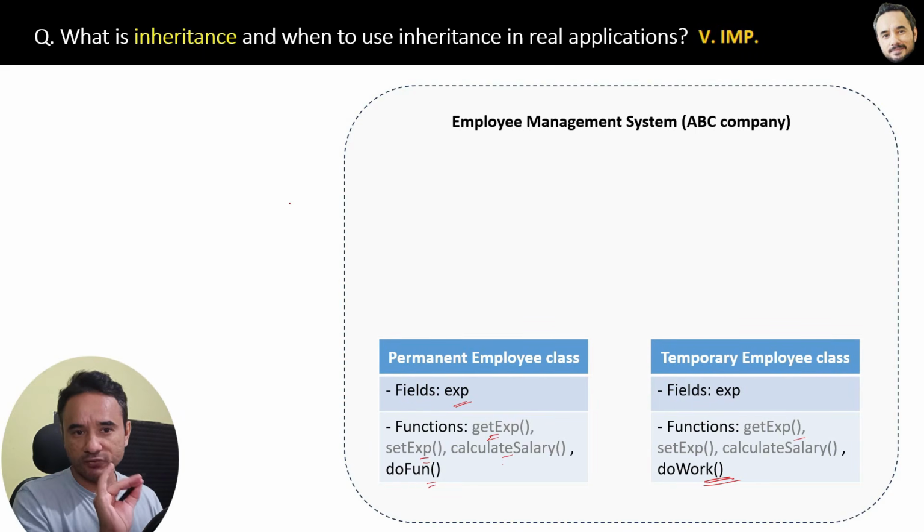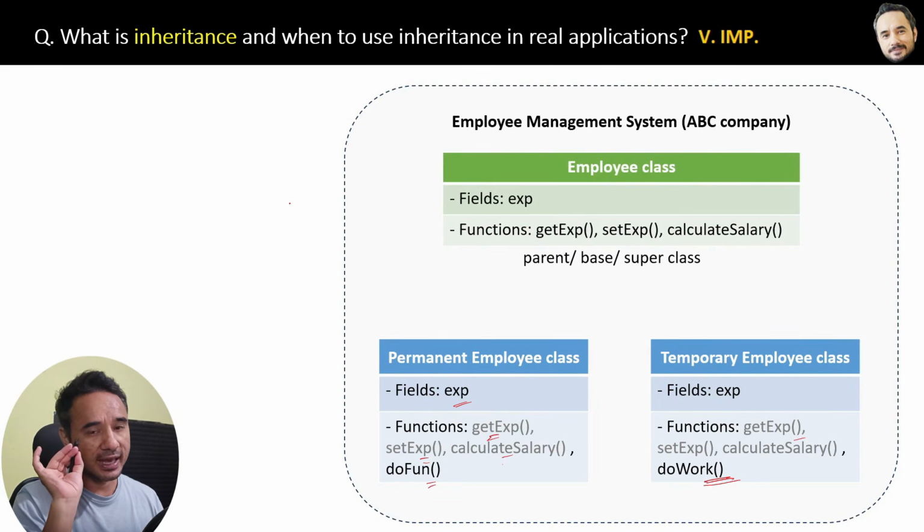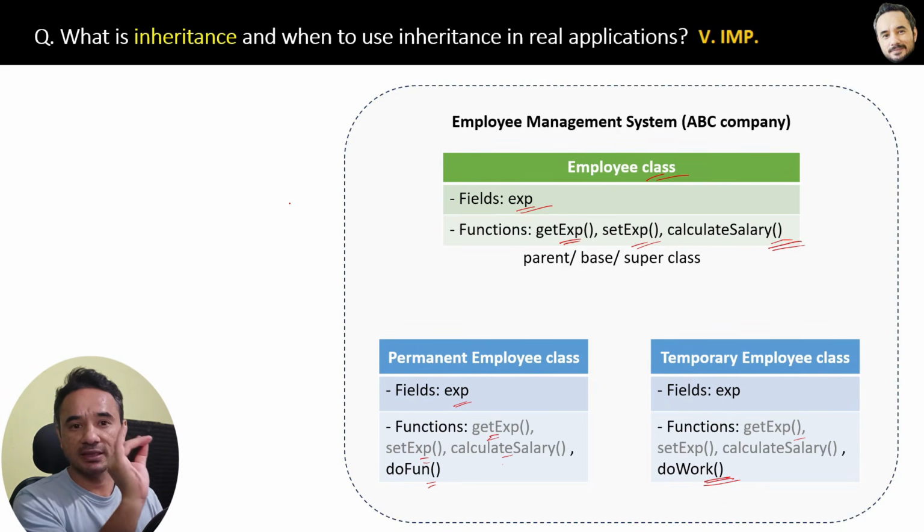Now listen carefully. Like this, a base class, the Employee class, will be created, and all the common fields, like experience, and the common functions, getExperience, setExperience, and calculateSalary, will be placed in this parent class Employee.